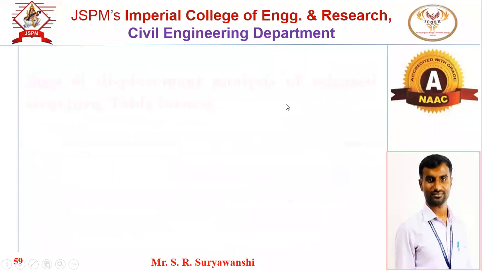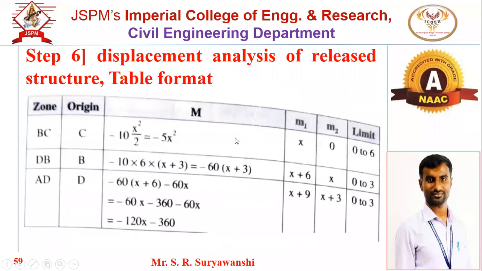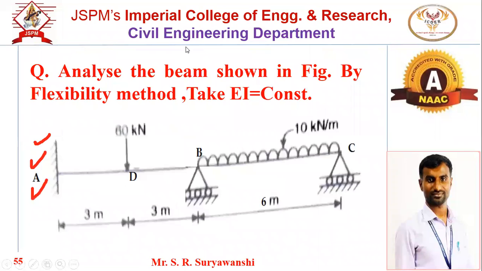Now next, table format. So what is table format? We have to divide this particular beam in 3 different zones. First will be BC zone, second will be DB zone, and third will be AD zone. Okay. As you see the beam, first zone, we can say BC or CB zone. This is first zone. Second will be DB zone. Okay. And third will be AD zone, or you can say DA zone. So these are 3 different zones.